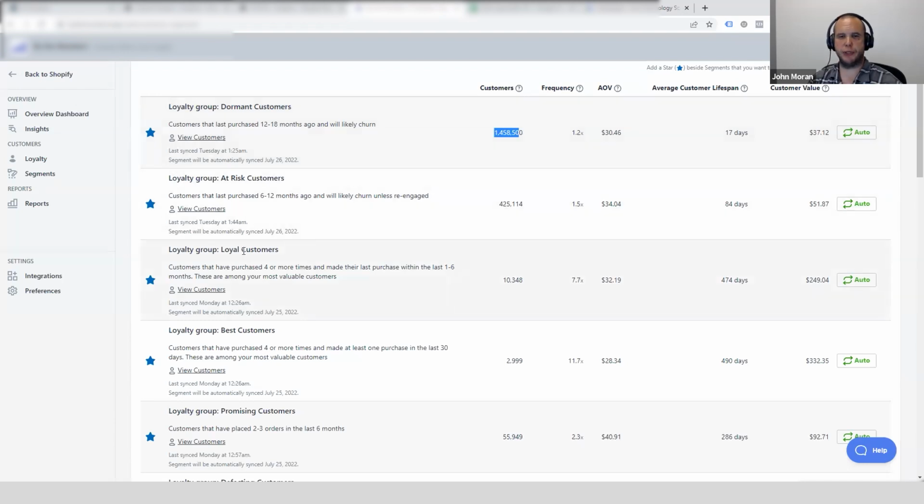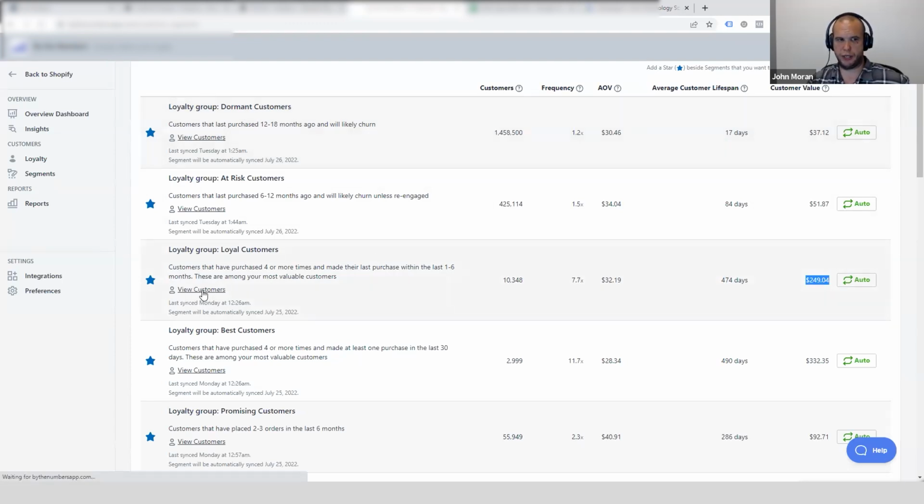There's a loyalty customer though. These loyal customers already bought 4 more times in the last 6 months. They average purchasing 7.7 times. There's 10,000 people there. Their average customer value is $250. Awesome. If I can get those at a $10, $20, $30 CPA and keep them, that's an amazing ROAS that I get to not try that hard for, but make sure that these people don't enter the dormant customers.